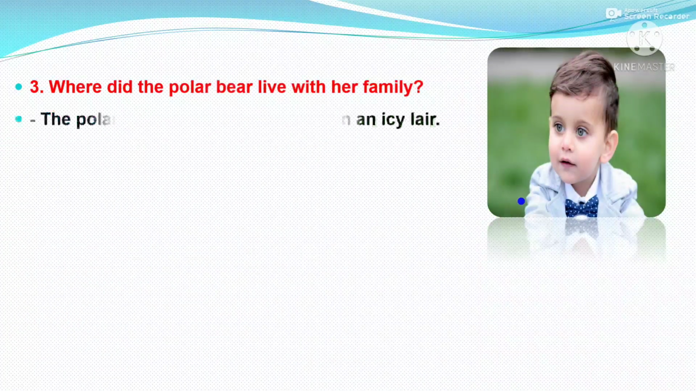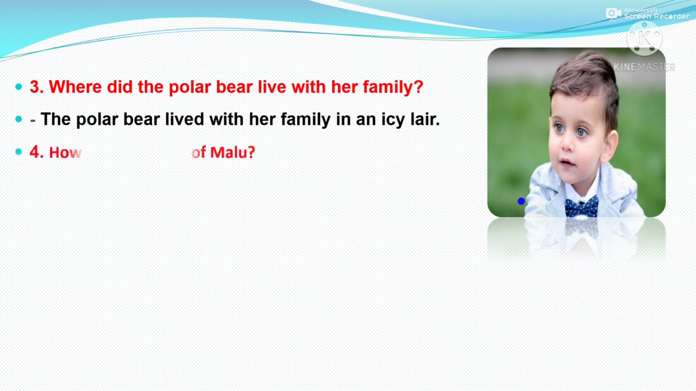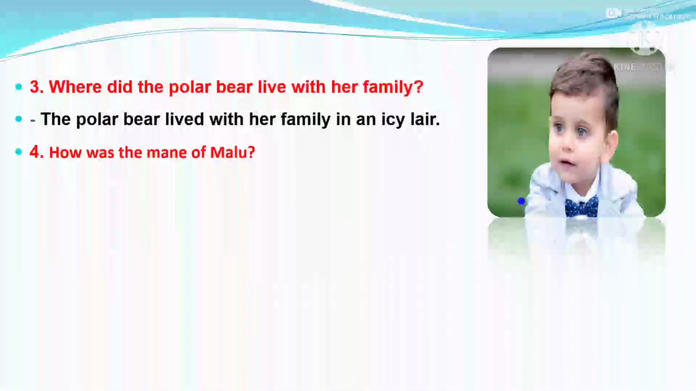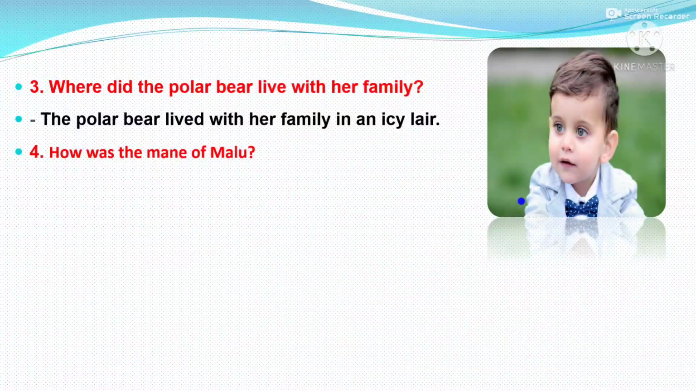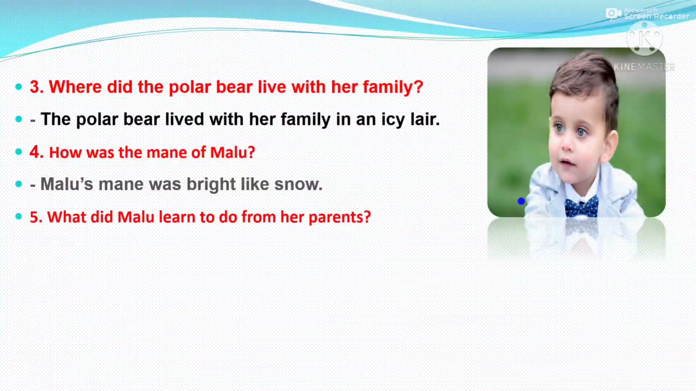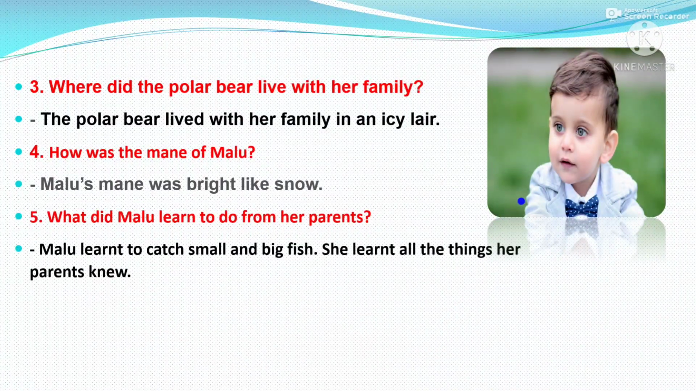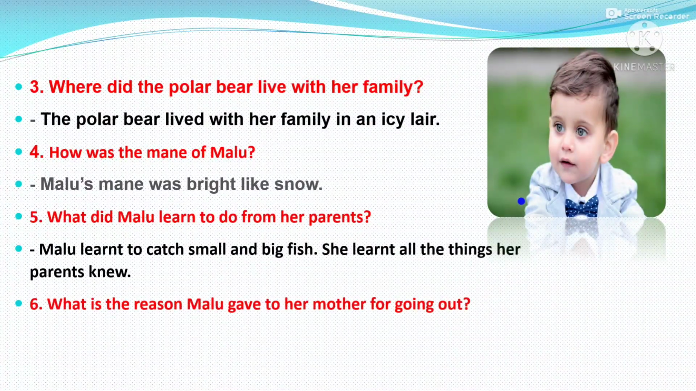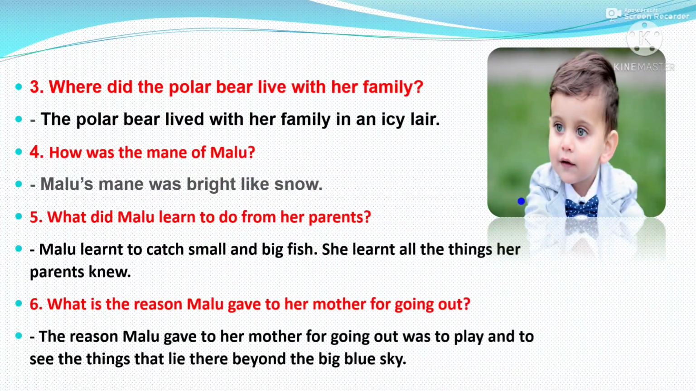Next question. Where did the polar bear live with her family? The polar bear lived with her family in an icy lair. How was the mane of Malu? Malu's mane was bright like snow. What did Malu learn to do from her parents? Malu learned to catch small and big fish. She learned all the things her parents knew. What is the reason Malu gave to her mother for going out? The reason Malu gave to her mother for going out was to play and to see the things that lie there beyond the big blue sky.